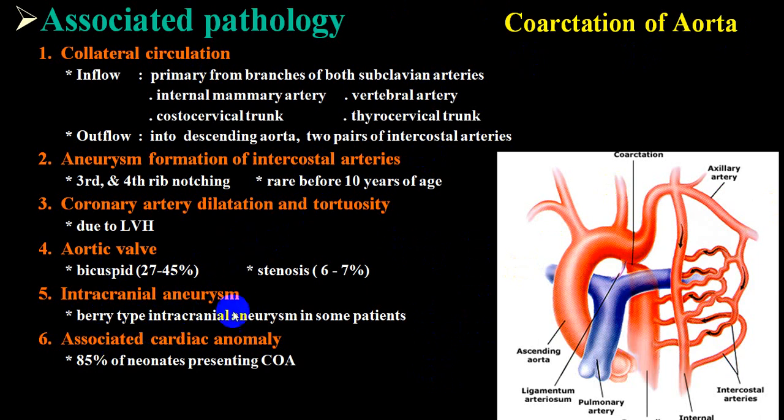You can have an associated cardiac anomaly. Very frequently, the commonest anomaly is bicuspid aortic valve, and in case of the postductal variety, by and large, the duct is stenosed or atrophic, or we call it a ligamentum arteriosum. And if it is preductal, then the PDA is very frequently patent to maintain the perfusion in the lower limb.